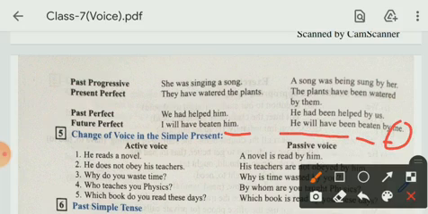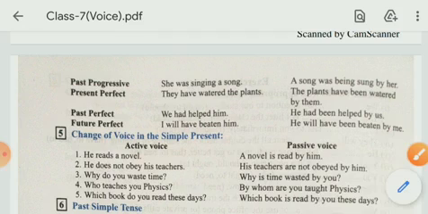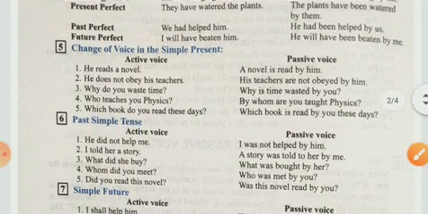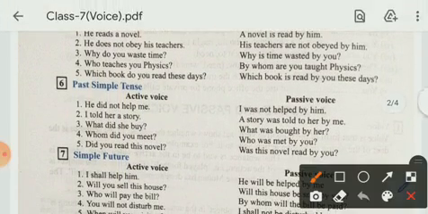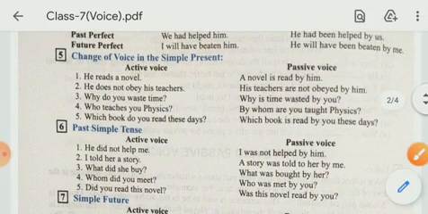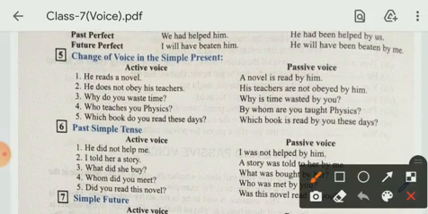So according to tenses, you have to change active to passive, and here are some examples also. Tense wise examples are given here, so I am discussing these also. Change of voice in the simple present. Yes, if simple present, the active voice is given here.